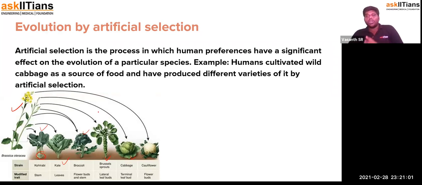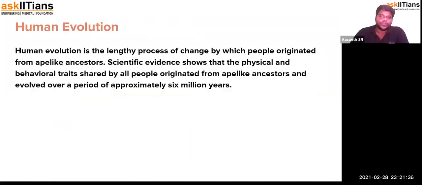So these are all different types of organisms, different traits that are modified and collected from the wild mustard itself. So different varieties are produced by artificial selection done by human intelligence. This is evolution with respect to artificial selection. So if you see any of these plants, you should remember that all of them had a common parent plant called the wild mustard. This is called Brassica oleracea. This is what you should understand from artificial selection.